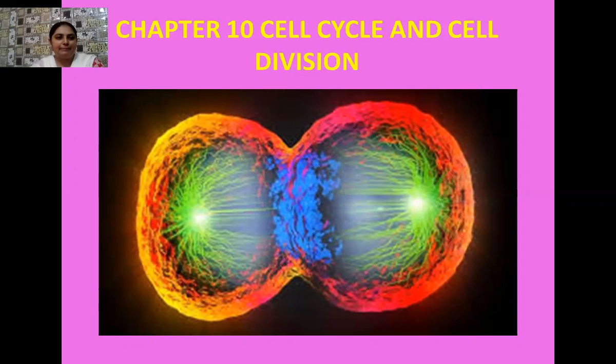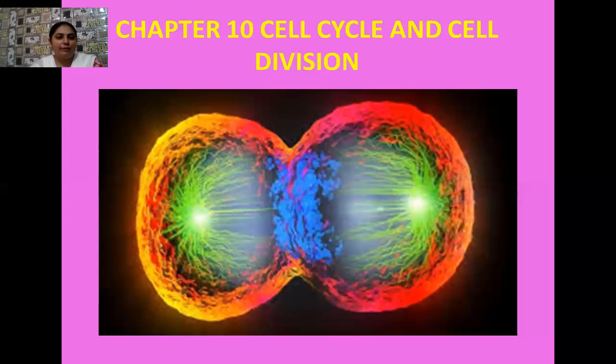So how did it happen? This single cell, which is actually the initiator, undergoes a period of growth and development. So many divisions take place in this single cell, as a result of which at one time this cell produces a large number of cells and later forms the multicellular body.